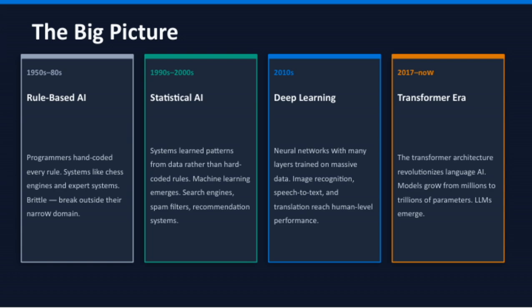Before this, in the 2010s, neural networks with many layers, what we call deep learning, became the dominant approach. These models trained on massive amounts of data and achieved impressive results in image recognition, speech-to-text, and translation tasks, often reaching human-level performance. Going further back, in the 1990s and 2000s, AI systems relied on statistical methods.